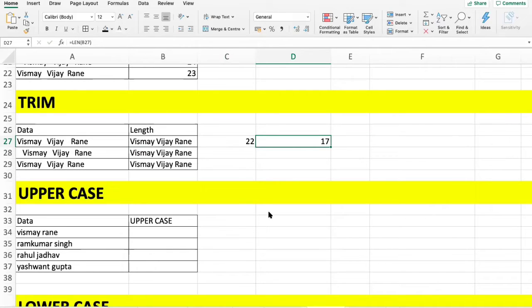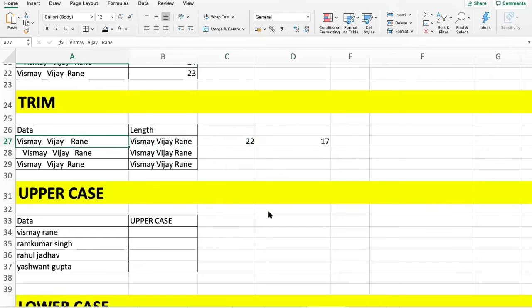Sir, can I ask one question? Yep. Sir, for trimming, do we have to assign any value? Because it was first 22, then now it is 17. For trimming, you don't need to assign any value. You just select the particular cell whose data you want trimmed.